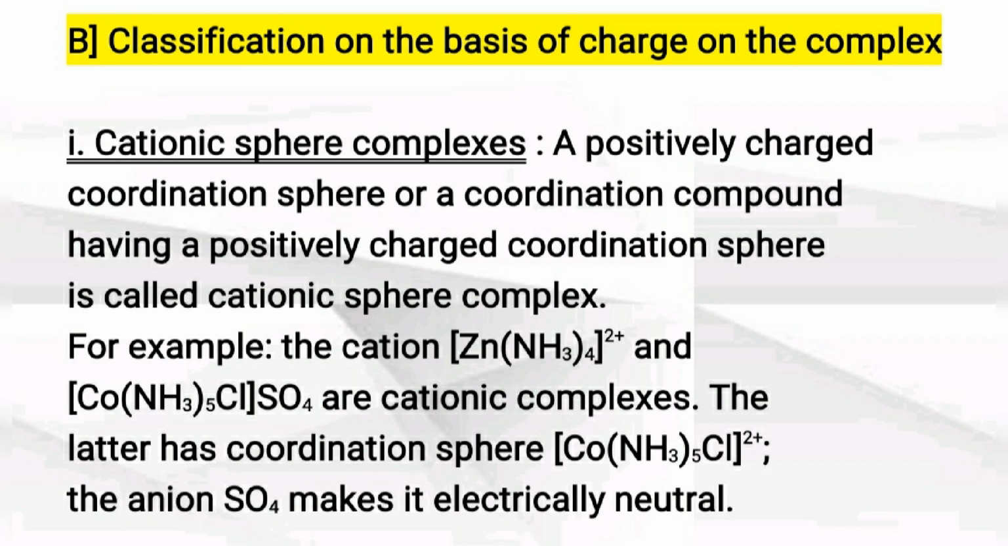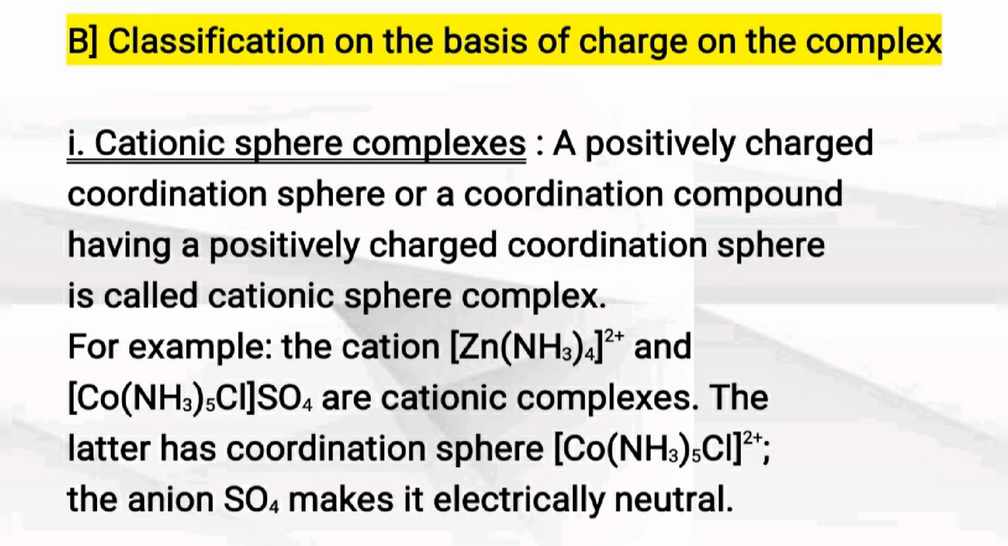Again second example you can see Co(NH3)5Cl SO4. Here coordination sphere consists of Co(NH3)5Cl, and SO4 is present outside the coordination sphere and its charge is 2 negative. So if there is absence of SO4 2 negative, then the complex has +2 charge. It means it is a cationic complex, that is a cationic sphere complex.